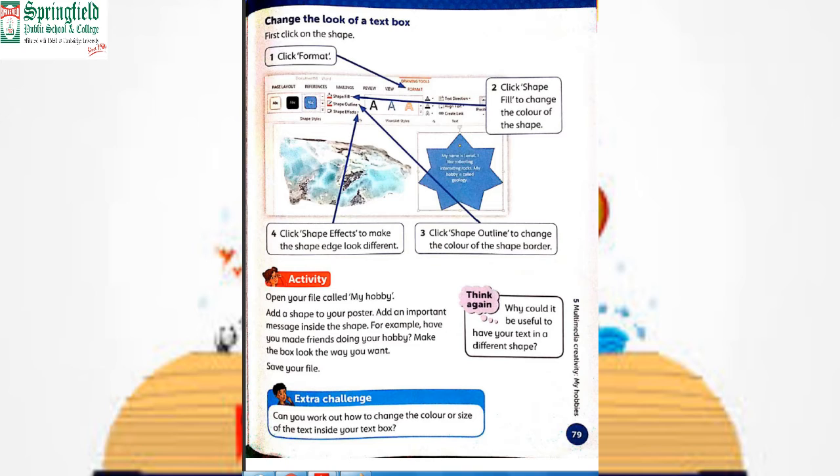We can also insert effects, okay, emboss effect, shadows, drop shadows like this. Okay, click Shape Effect to change the edge look. There are a number of options available related to the text box.